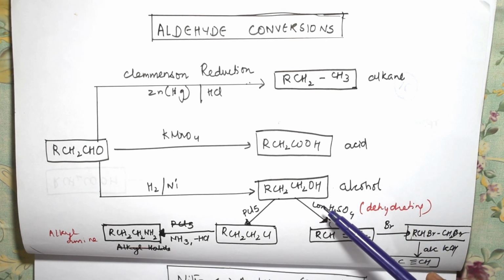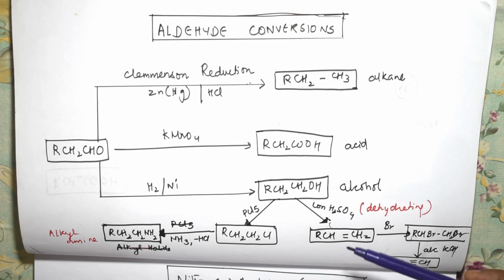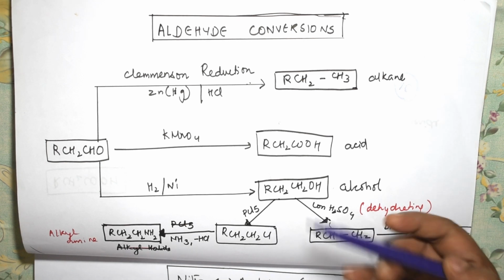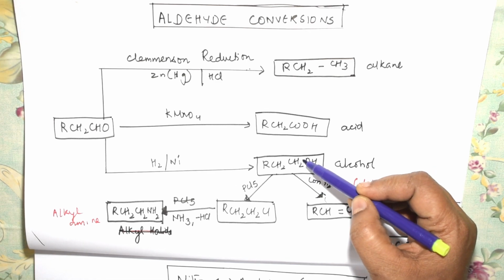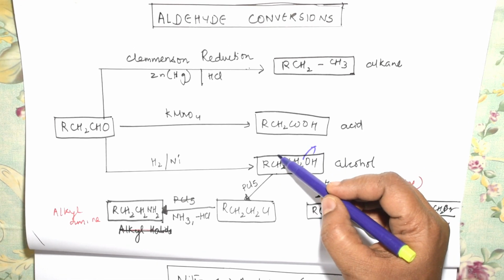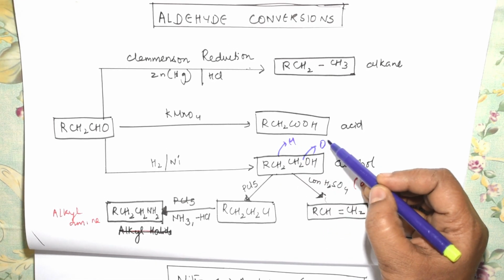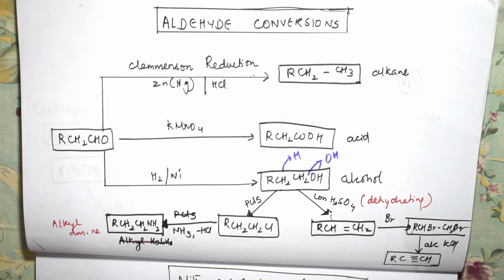Further, you can convert the alcohols into primary alkyl halides using PCl5, as well as using a dehydrating agent. How do you do this? You're going to remove OH from here and you're going to remove hydrogen from here. So you're removing H2O here, and finally you're going to get an alkene.